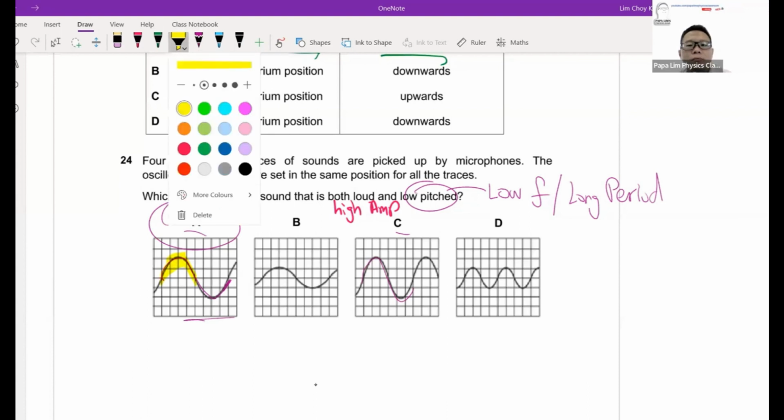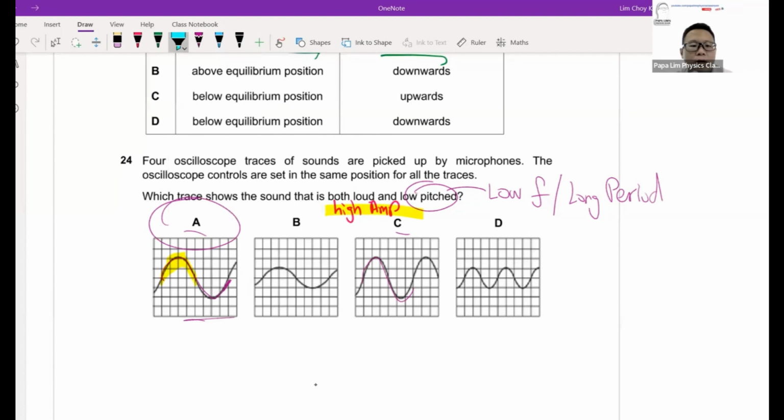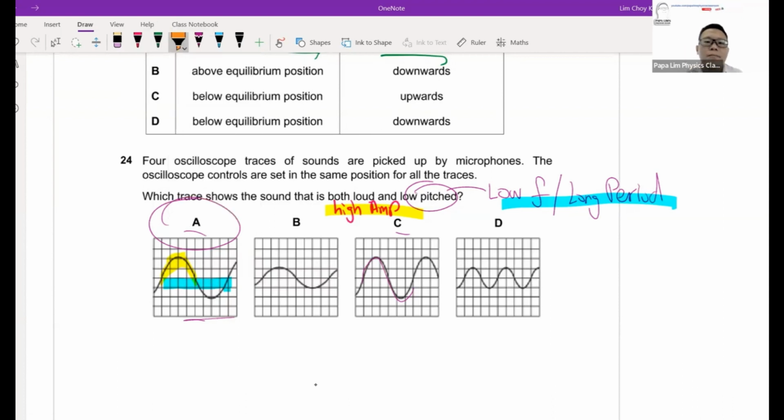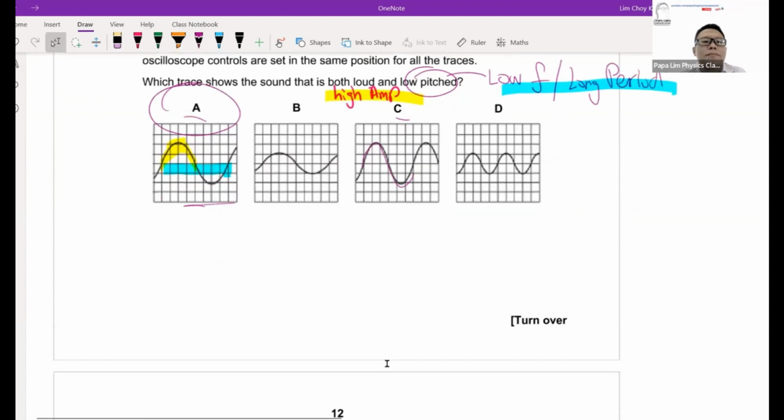And actually, what we call long periods. Take note of it. Long period, or what we call low frequency. So this is what depicts a loud and low pitch sound.